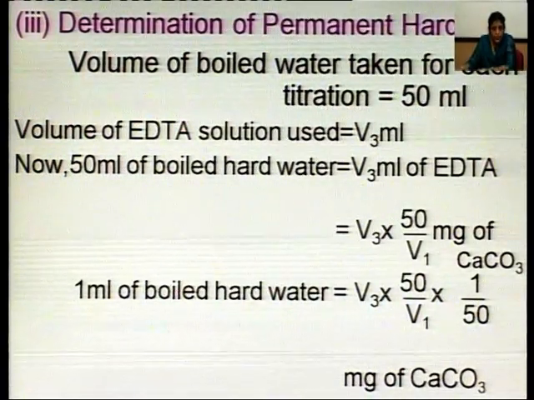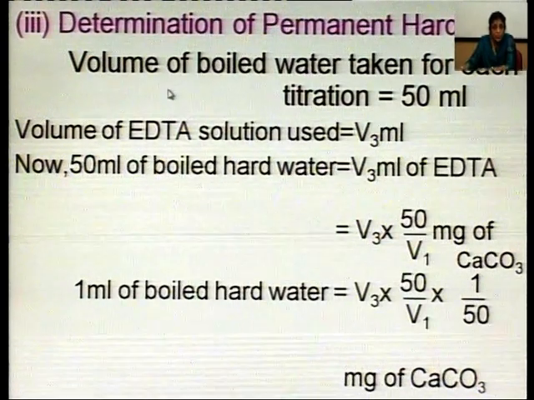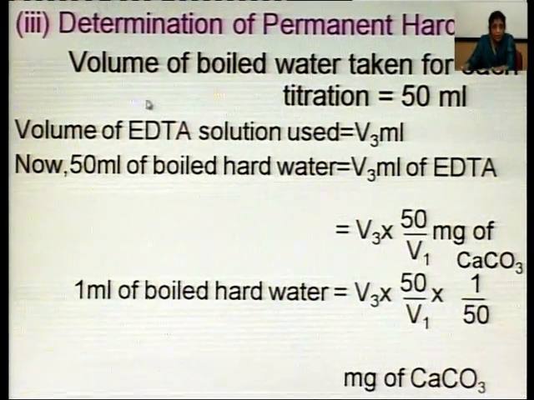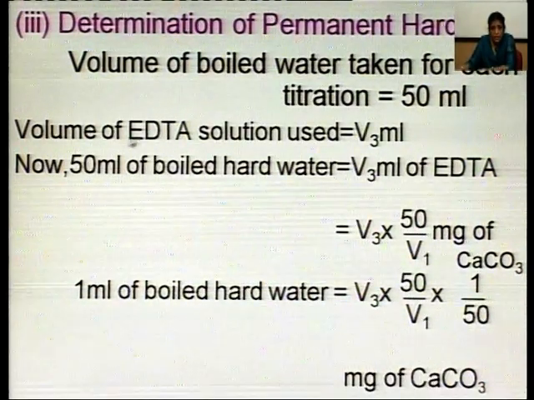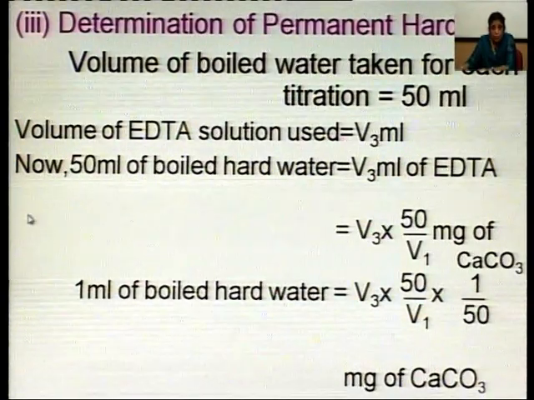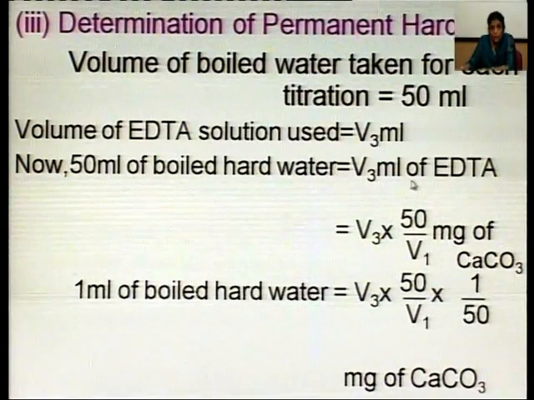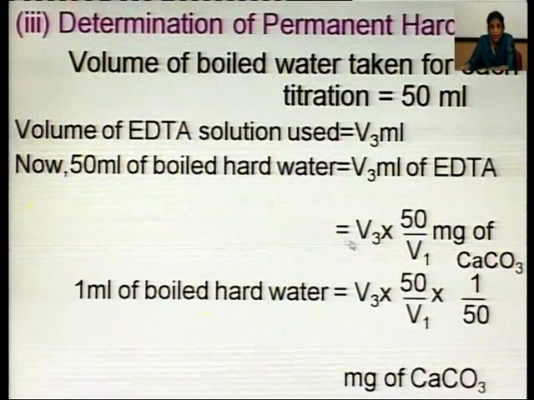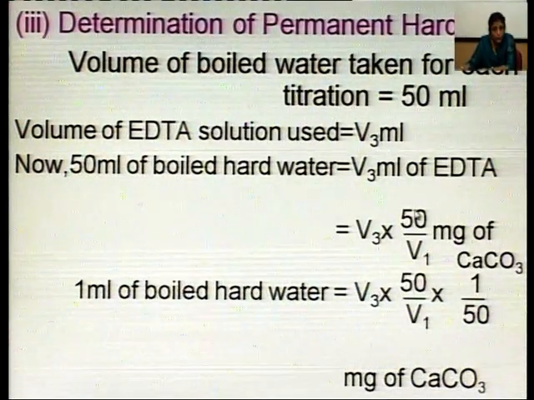Determination of permanent hardness. For permanent hardness, we have taken boiled sample hard water. The volume taken for each titration is 50 ml, and the volume of EDTA solution is V3 ml. Now, 50 ml of boiled hard water is equal to V3 ml of EDTA, and you know that 1 ml of EDTA is equal to 50 upon V1.